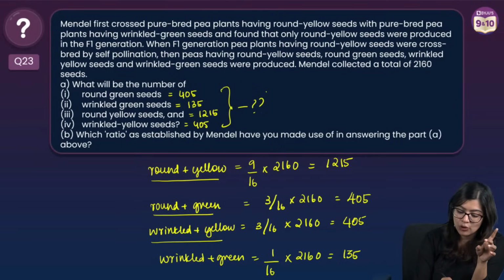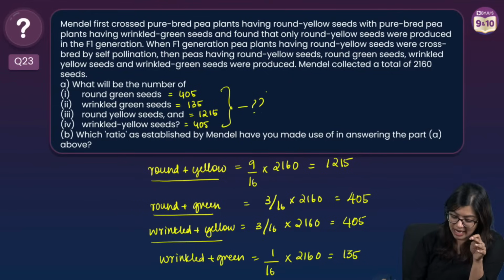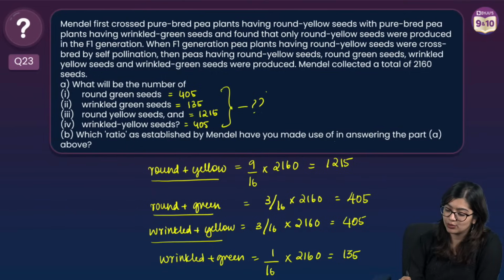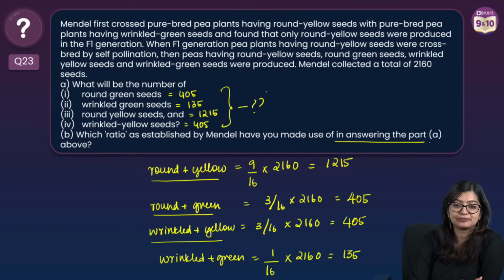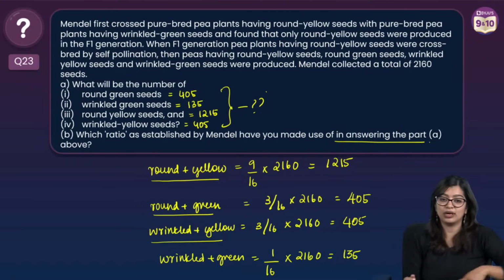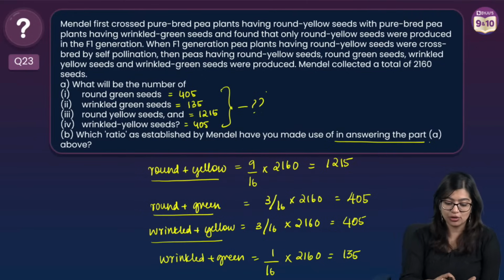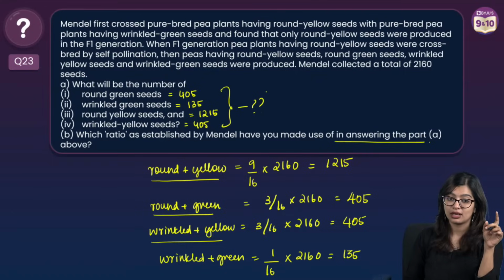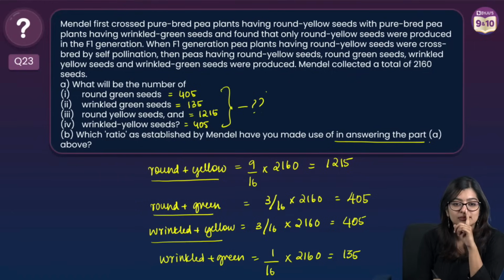The next one is which ratio as established by Mendel have you made use of in answering part A? Which ratio have you used? Can you tell me? Which is also known as what? You have made use of the 9:3:3:1 ratio. But what is that called? You'll have to give me the other name for it. Phenotype ratio.